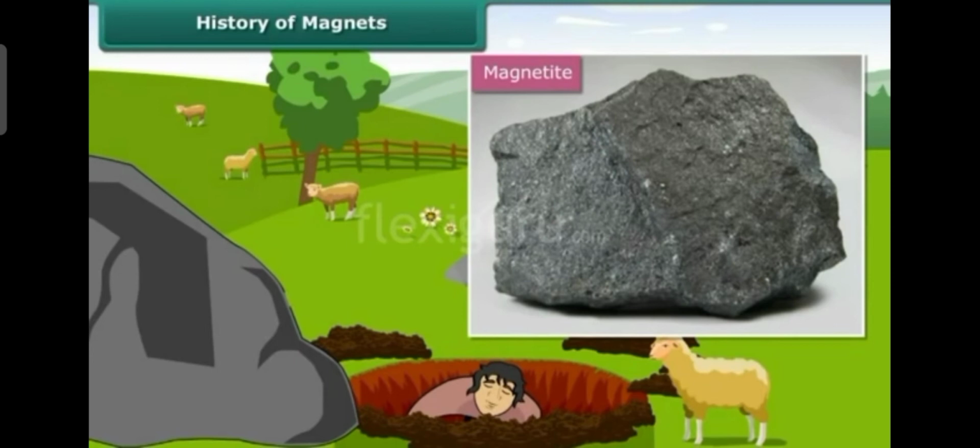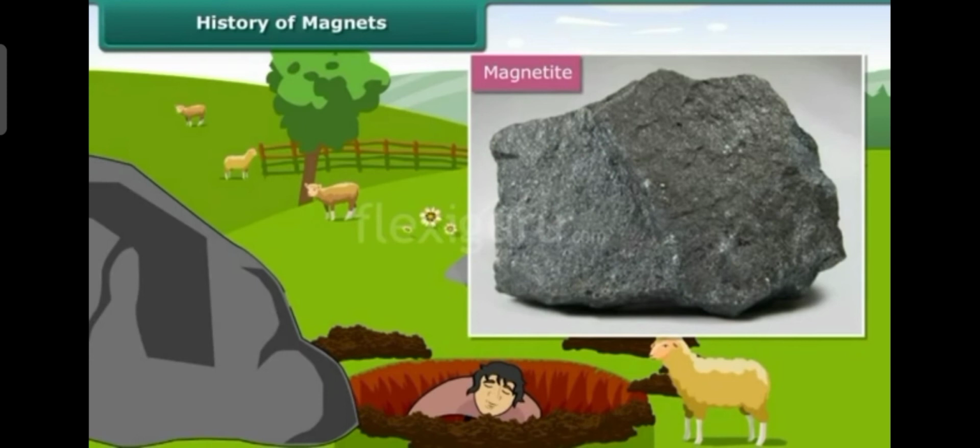This is named magnetite. Since his name was Magnus, he named it magnetite after finding it. This is a stone which occurs naturally under the soil, and it will attract iron materials. Magnetite is the first identified natural magnet.